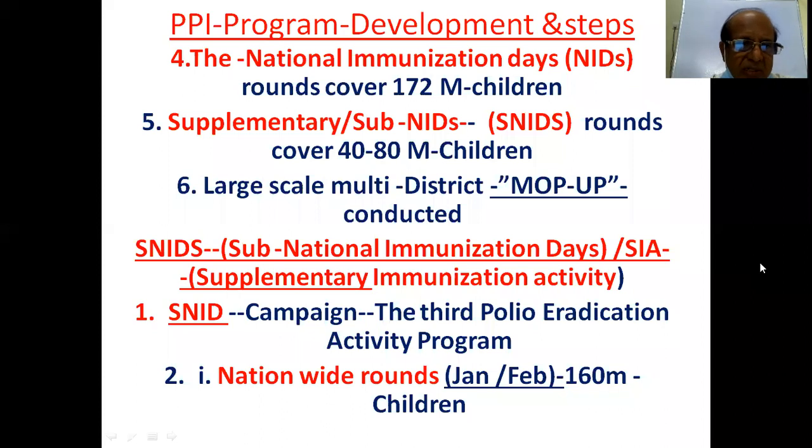So under this activity, SNIDs and NIDs will be there. The SNID campaign is the third polio eradication activity program. Nationwide rounds in January and February cover 160 million children.